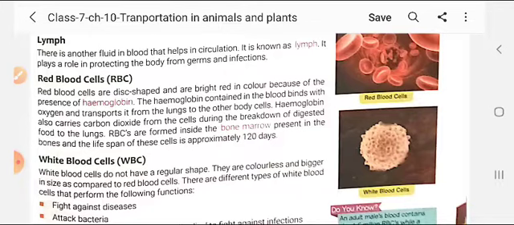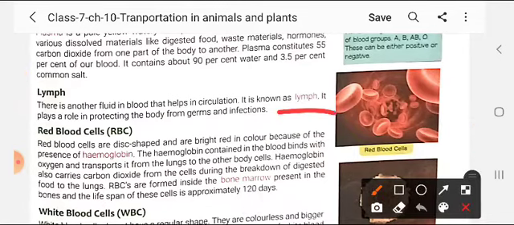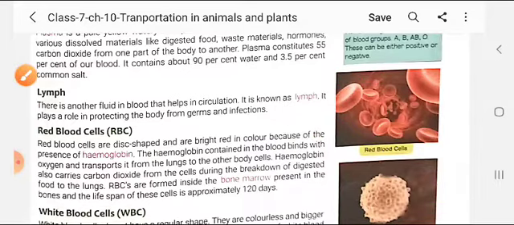Now, student, RBC, that is the red blood cells. Red blood cells are disc-shaped and are bright red in color. So you can see, student, here this is the figure of RBC, which is disc shaped, and it is just a little bit pressed in the middle, and it is red in color. Why is it red in color, student? Because it consists of a pigment called hemoglobin.